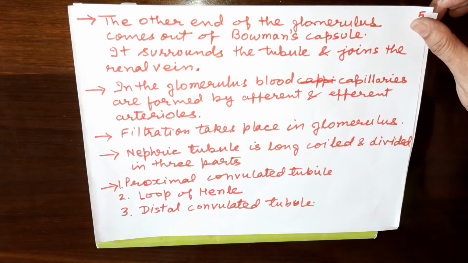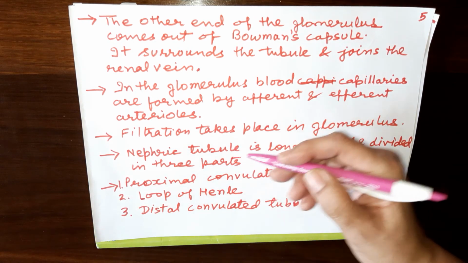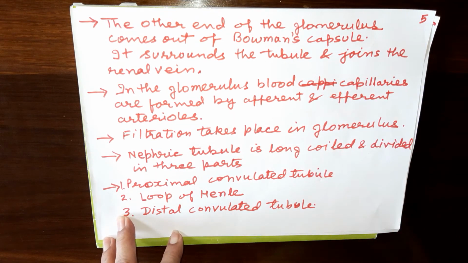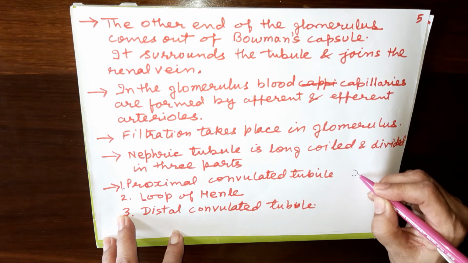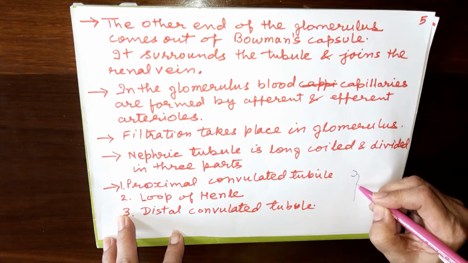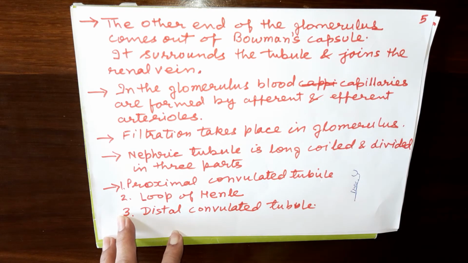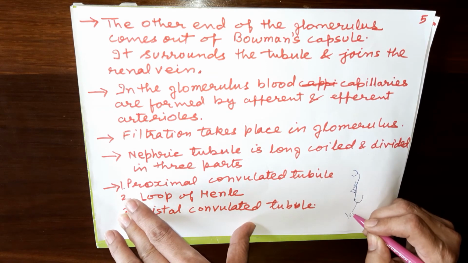Now the nephric tubule is long, coiled and divided mainly into three parts. Proximal convoluted tubule, which is near the cup shaped structure. This you can say is the proximal convoluted tubule. And this is the loop of Henle.